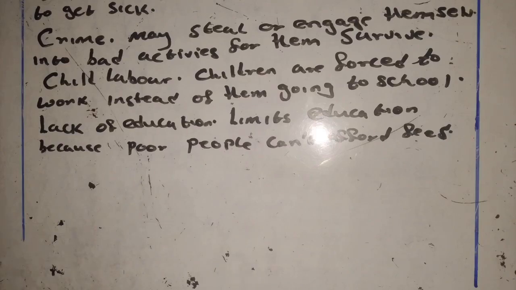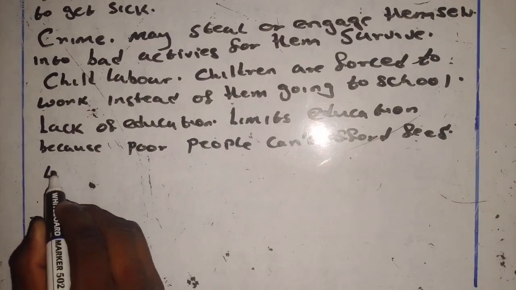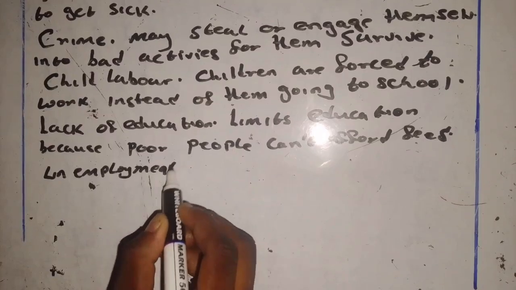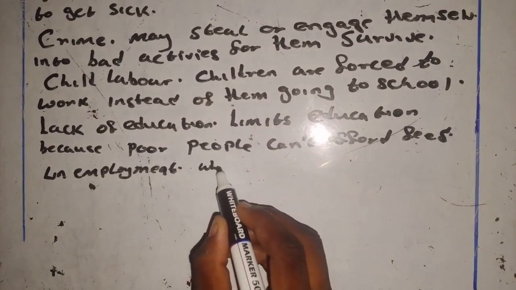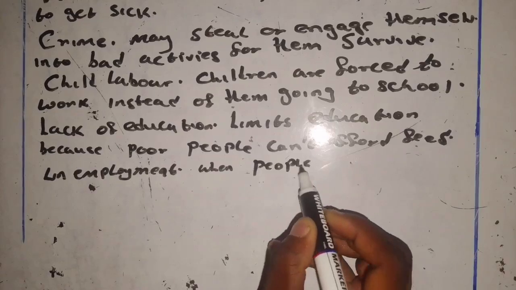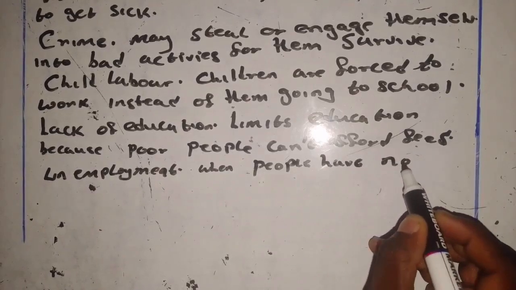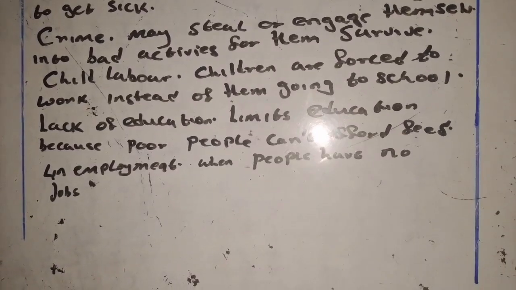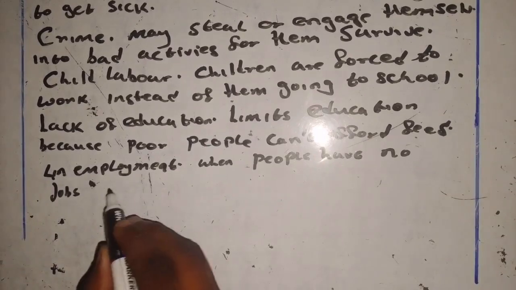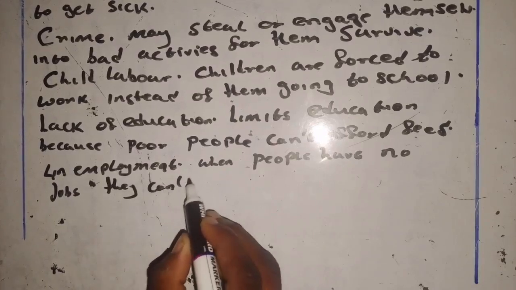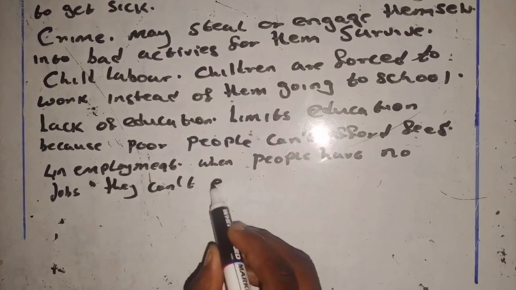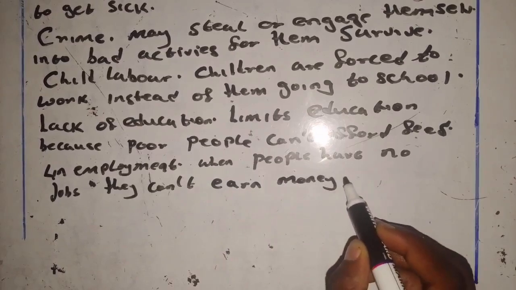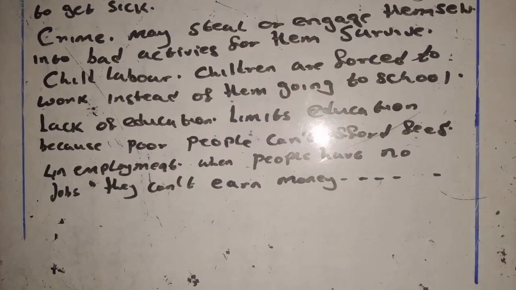Okay, so let's just state the causes of poverty. We have unemployment. Here I've explained that when people have no jobs, they can't earn money to support themselves. And the other one is corruption.